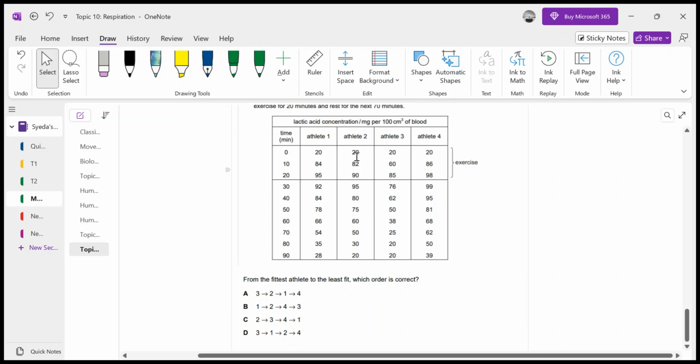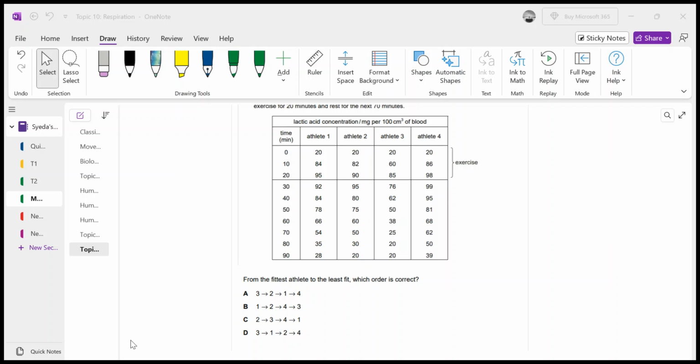Then the second one, whose lactic acid goes down early, is I think athlete 2, because he's producing 82, then 90, and at 90 minutes his lactic acid is nearly constant, 20, 20, but 28, 23. So athlete 1 would be in third place, and athlete 4 in fourth place. So A would be the right answer. This is something you can correlate with if you have the knowledge, right?